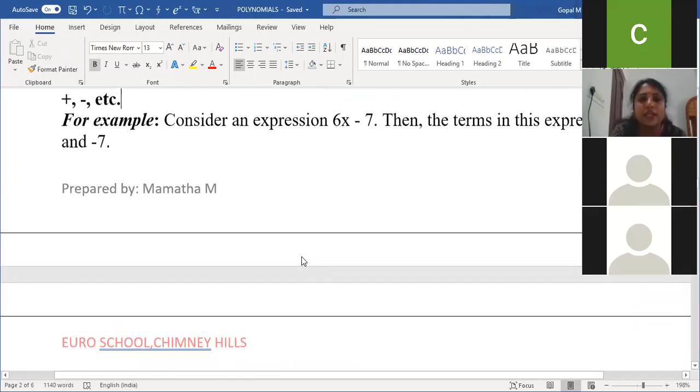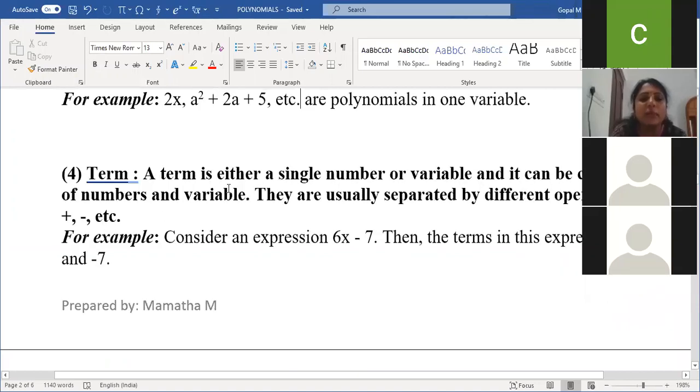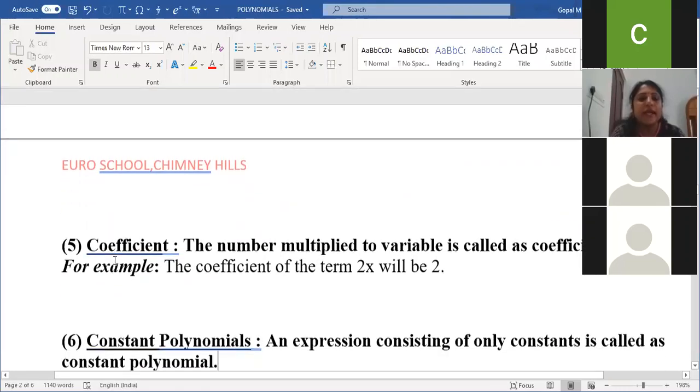Now we'll just recall the meaning of terms. A term is either a single number or a variable, and it can be a combination of numbers and variables. As I said, it is a mix of a number and a variable, and terms are usually separated by operators like plus and minus. Next, coefficient.